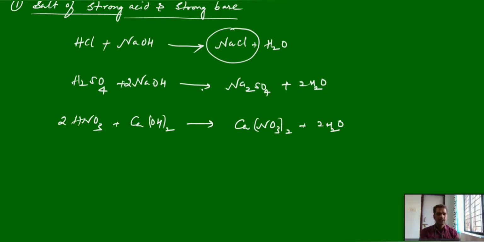But come to the nature of this salt. So salt of strong acid and strong base, what kind of nature does it have? I mean the nature of the resultant solution. Neutral.